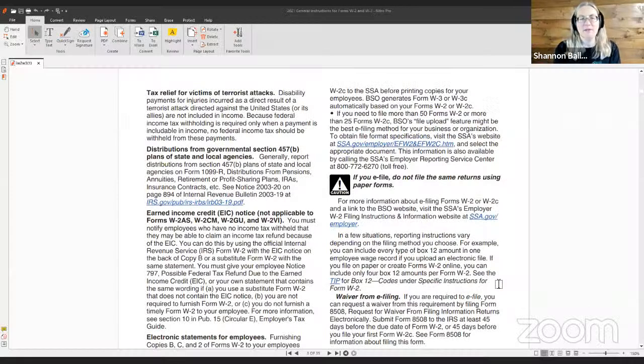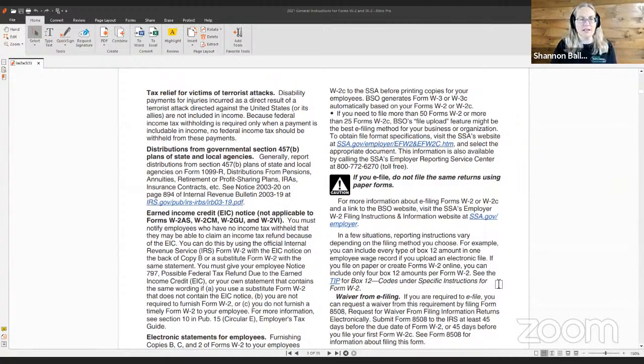Tax relief for victims of terrorist attack. Disability payments for injuries incurred as a direct result of a terrorist attack directed against the United States or its allies are not included in income because federal income tax withholding is required only when a payment is includable in income. No federal income tax should be withheld from these payments.